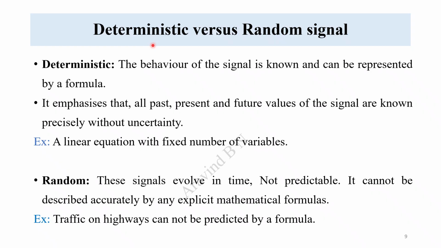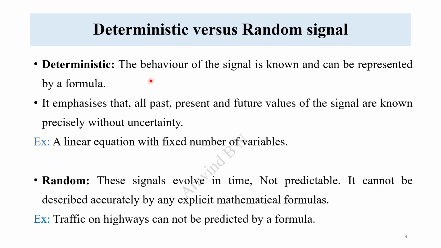Now getting into the last one, the deterministic versus the random signal. As the name itself indicates, deterministic means it is identifiable. That means the behavior of the signal is known to us and it can be represented through a formula. That is called a deterministic signal. It can be a linear equation just like S1 is equal to 5t that we saw previously.